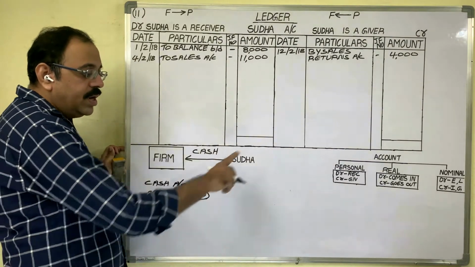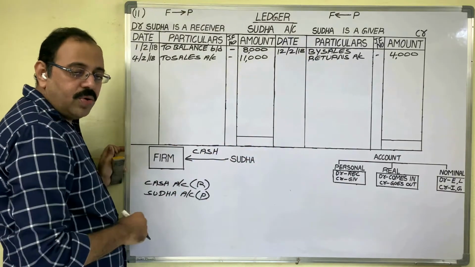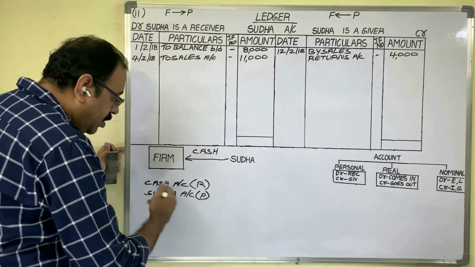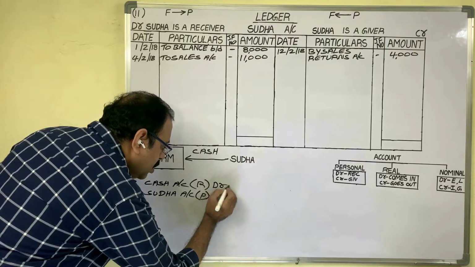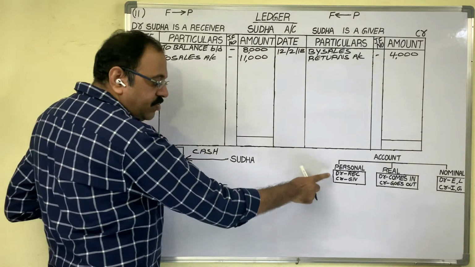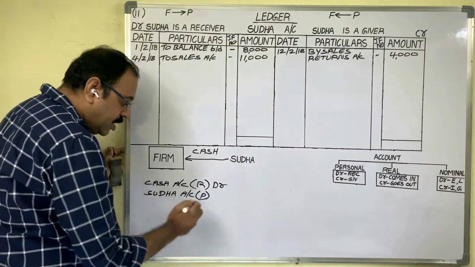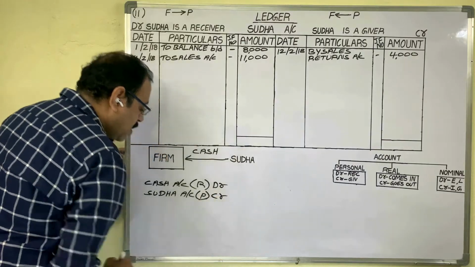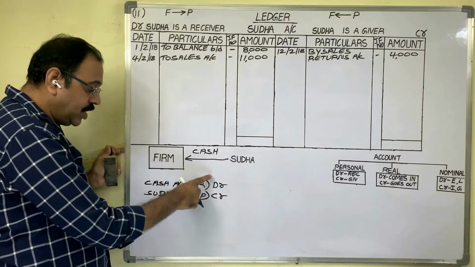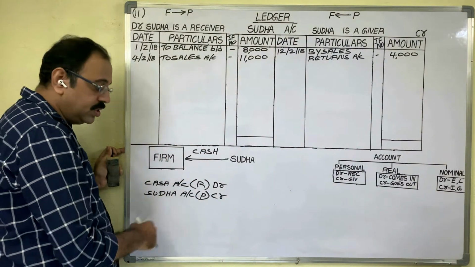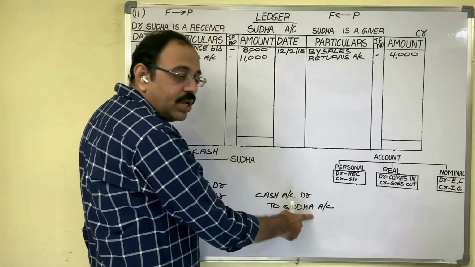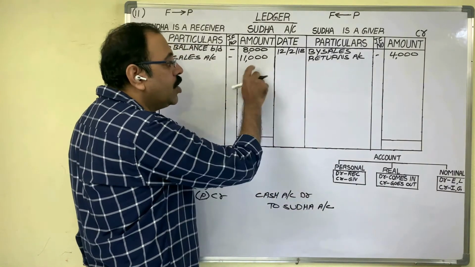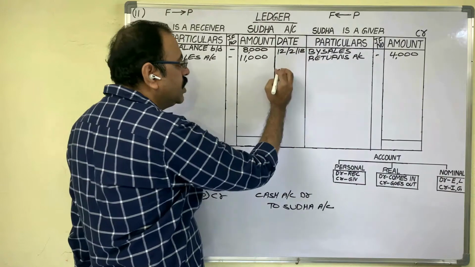Real account rule: debit what comes in, credit what goes out. Cash is coming in, so debit it. Personal account rule: debit the receiver, credit the giver. Sudha is a giver, so credit. Now, the final entry is cash account to Sudha account. In the journal entry, Sudha account is credited. So in Sudha account, we should post this transaction on the credit side.